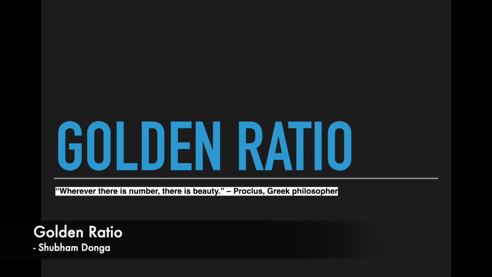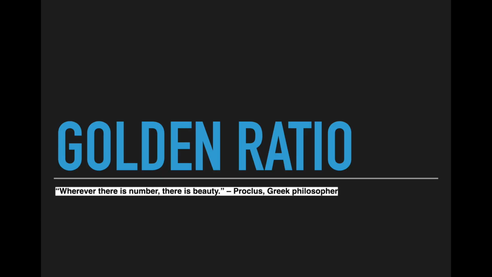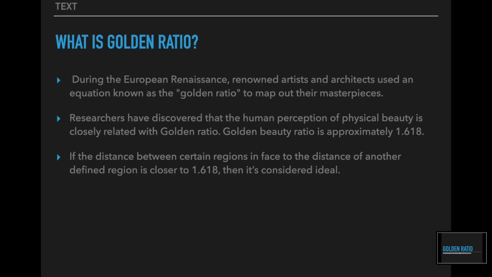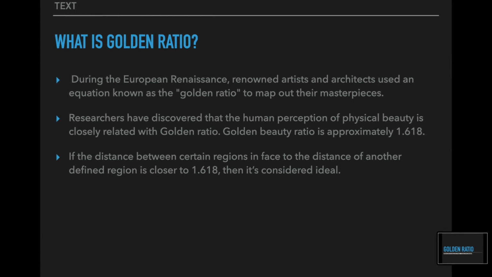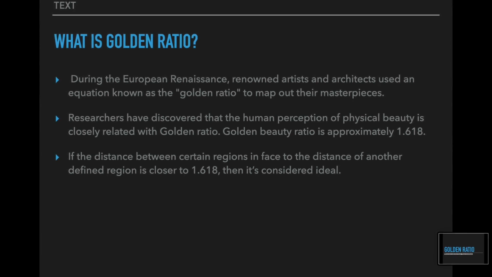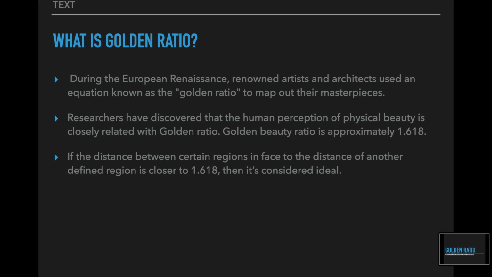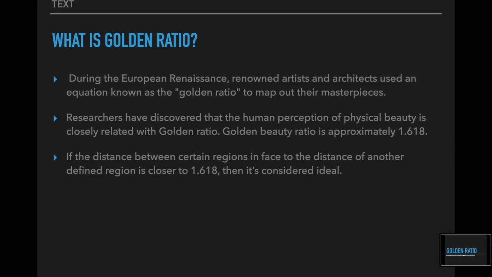Once a great Greek philosopher said, "Wherever there is number, there is beauty." So, hello guys, I would like to talk about golden ratio today. So, what exactly is golden ratio? During the olden era of Renaissance, renowned artists and architects used an equation known as the golden ratio.